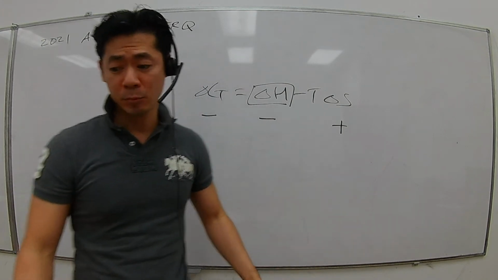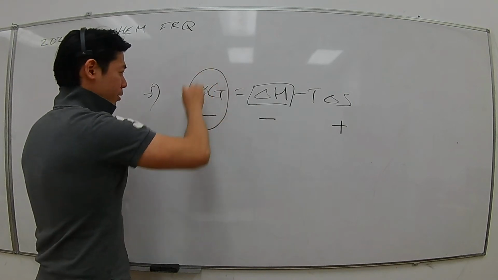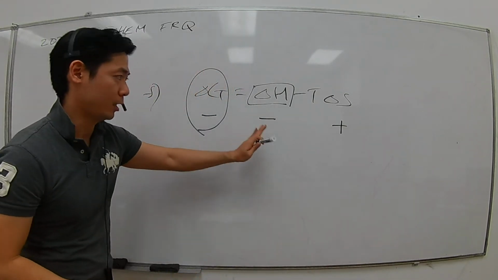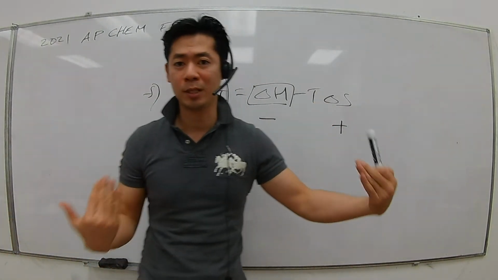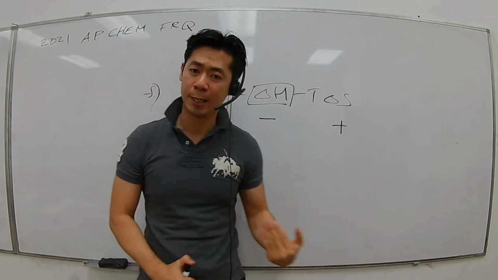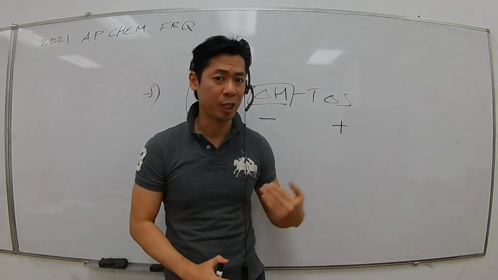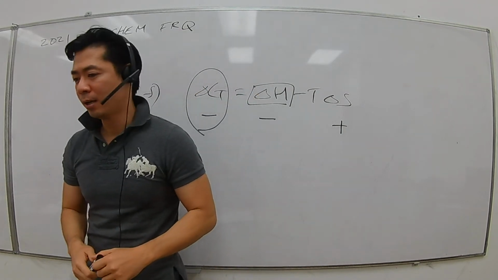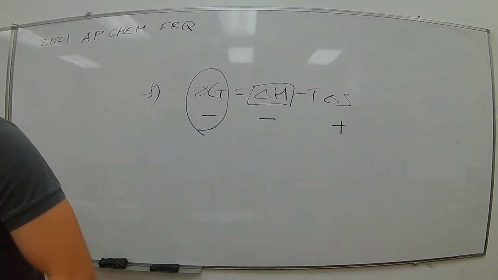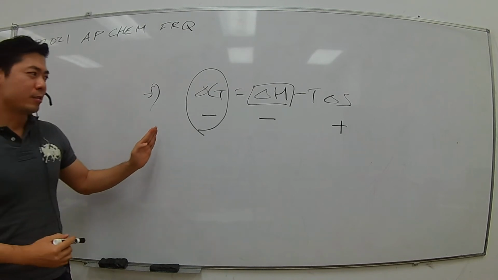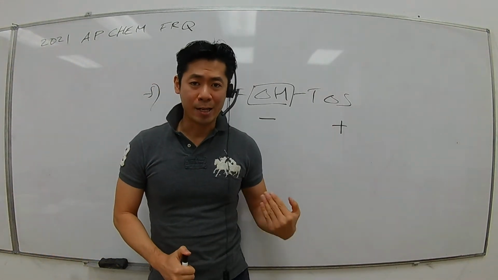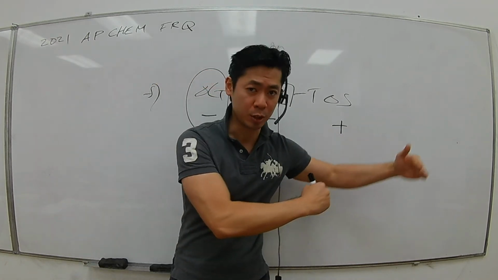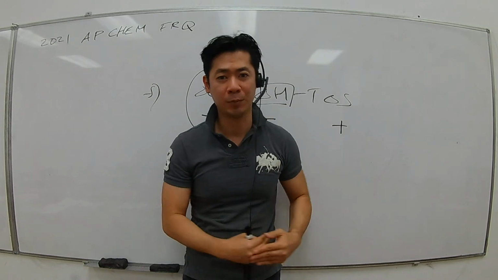What the question is saying is, although the reaction is spontaneous because delta H is negative, delta S is positive, and delta G is negative, which means the reaction must be spontaneous, the reaction is just not happening at all temperature values, but only happens at high temperature. So there are a few questions that the College Board provided where, even though thermodynamically the reaction is favorable, there are other portions to look into, which is what we call the kinetic perspective of the reaction.